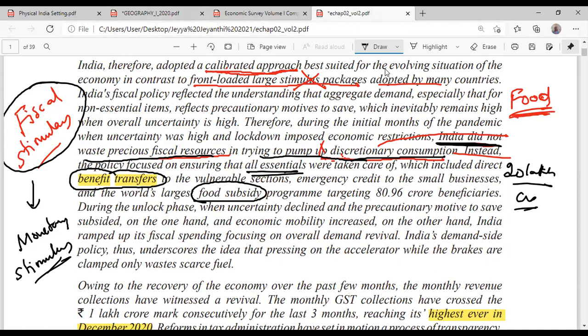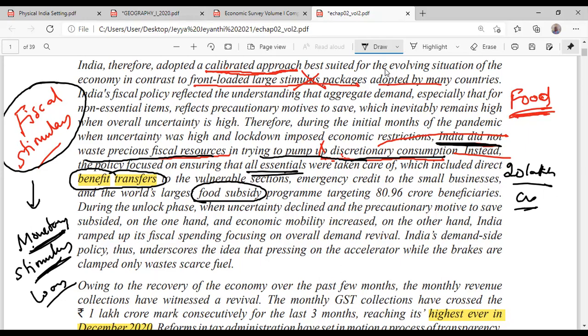A lot of things were monetary stimulus. That means in the form of loan, which the RBI or the banks will give.